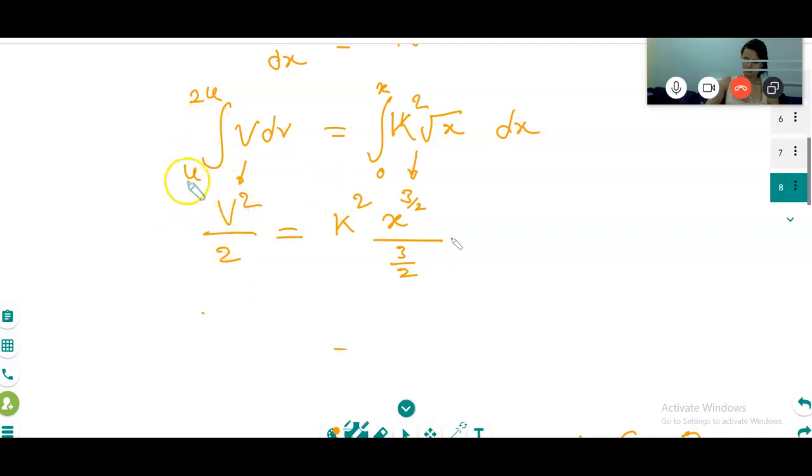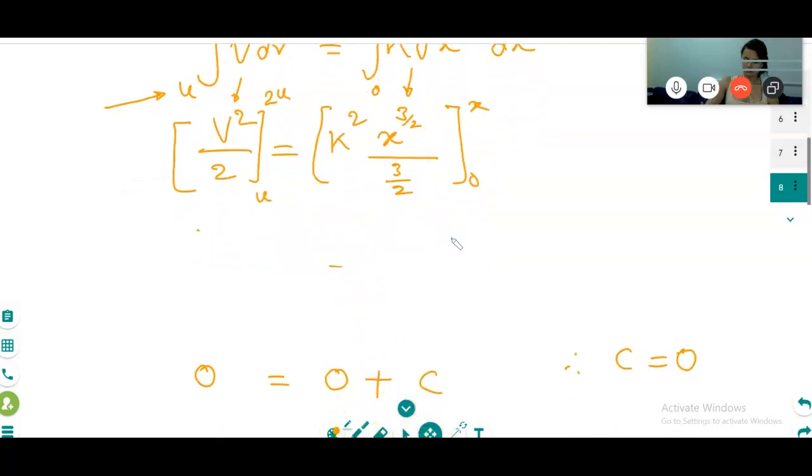See, you see that they have taken u to 2u and 0 to x, no? Am I right or not? They didn't write anything for x, they just wrote integration. So here they have to write u to 2u. Initial u and this is 2u, which means limit. This is called the lower limit, I will explain further. First u, and this is called the upper limit.